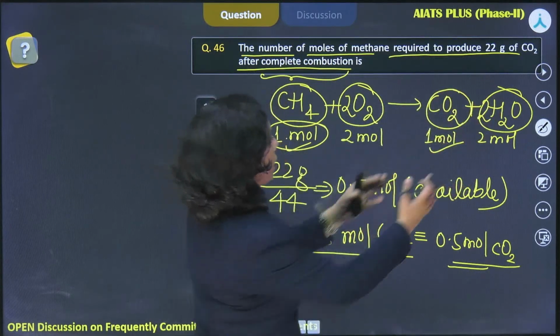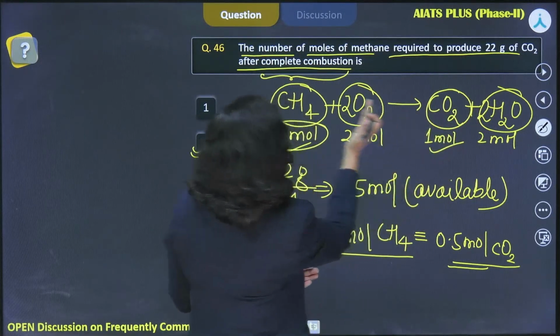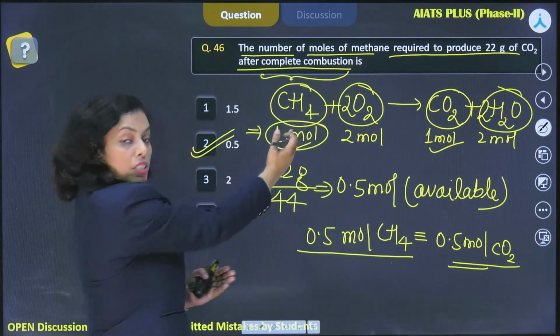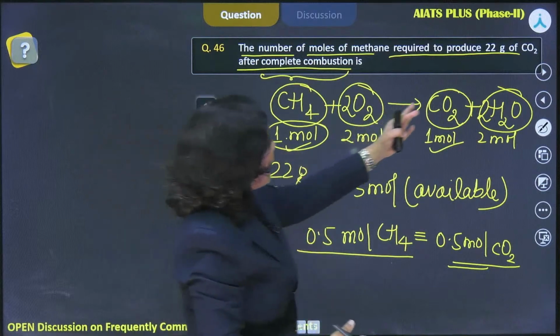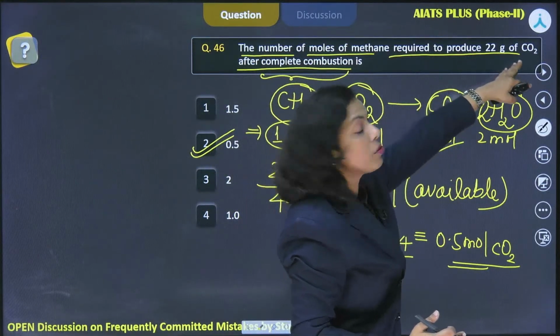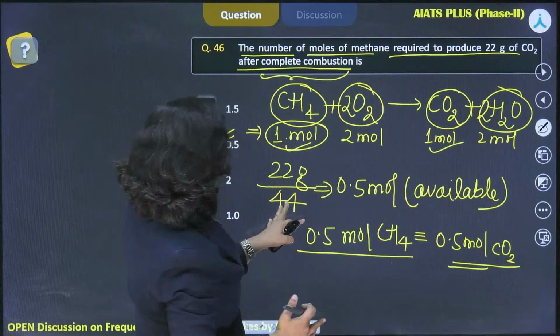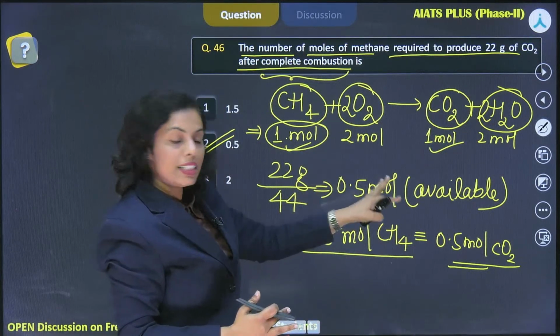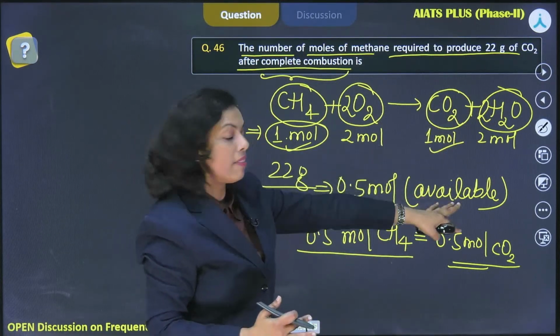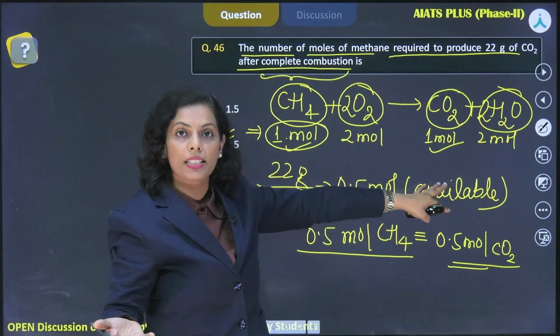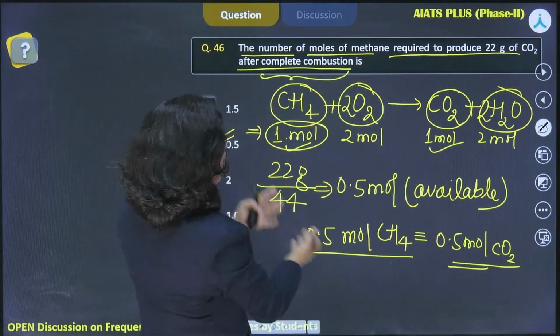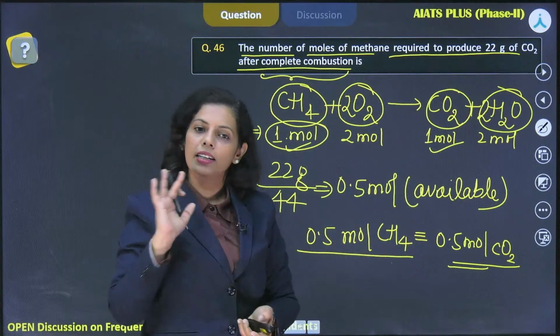As per the question, 1 mole of CO2 needs 1 mole of CH4, right? And you have 22 gram of CO2. It means 22 by 44, which we have already taken. This way 0.5 mole of CO2 is available, it means this is the amount of CO2 you are considering. Then how much methane is needed? So 0.5 mole of methane is needed, right?